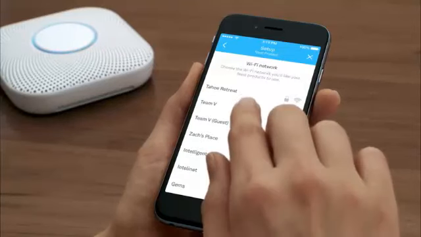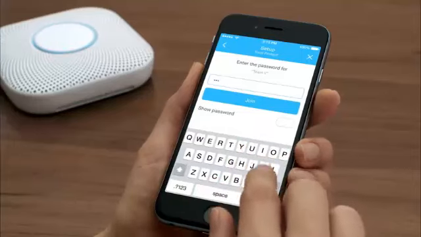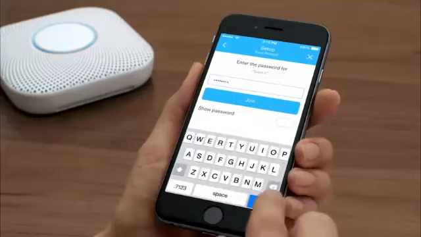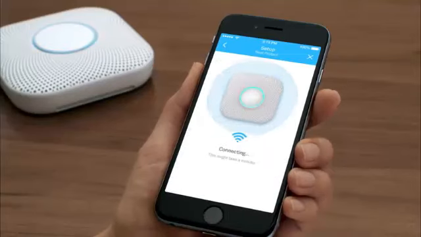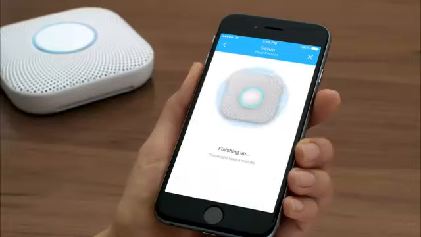Select the Wi-Fi network you want your Nest Protect to connect to and enter the password. If you already have a Nest Protect added to your Nest account, you may be able to skip this step. Your phone or tablet will now connect to Nest Protect. Now you'll choose Pathlight settings so Nest Protect can light your way in the dark. Nest Protect will then connect to the internet and be added to your Nest account.